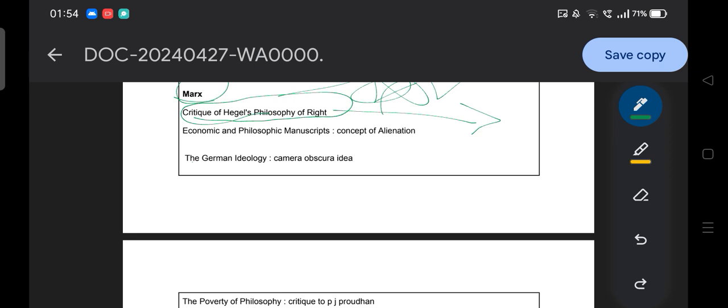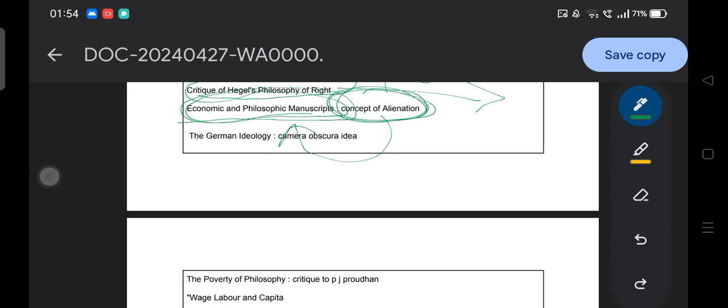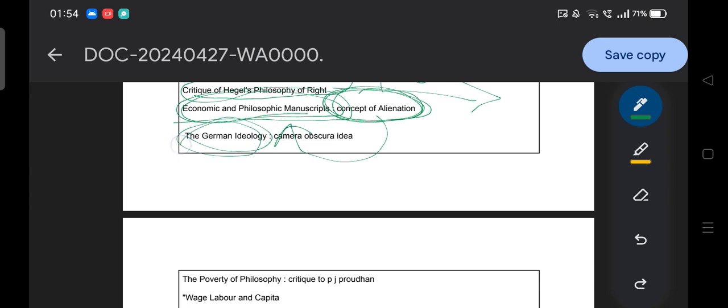Okay, next book, Economic and Philosophical Manuscripts, the concept of alienation. Then German Ideology, in which we find the camera obscura idea. Okay, the camera obscura idea, German Ideology.